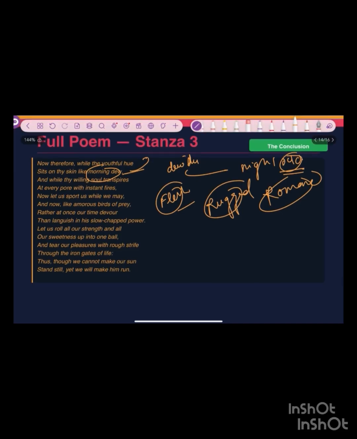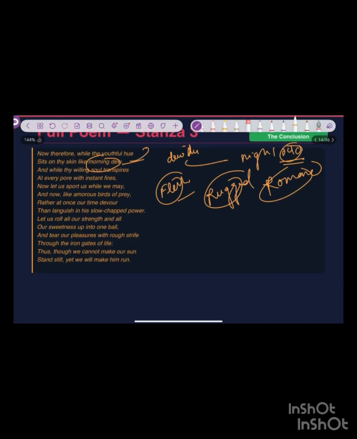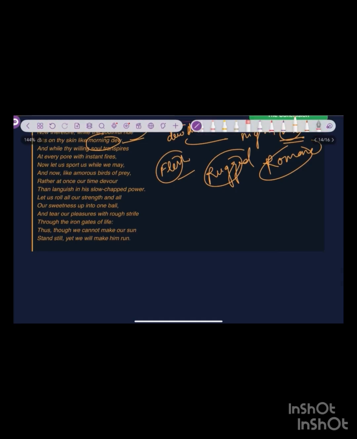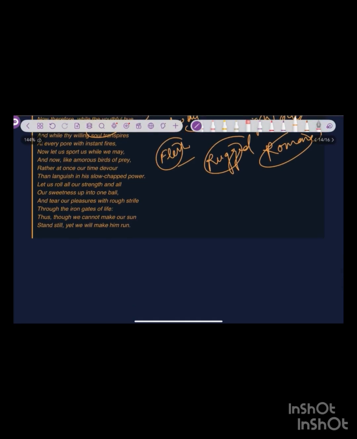Let us roll all our strength and all our sweetness up into one ball. Let us love with all our strength and our sweetness up into one ball, and tear our pleasure with rough strife, through the iron gates of life.